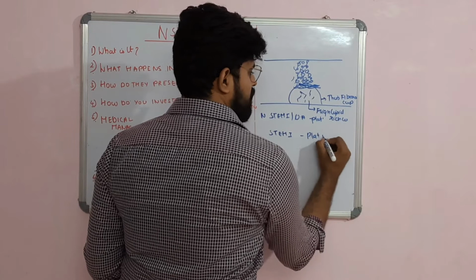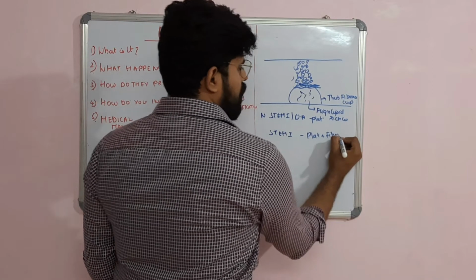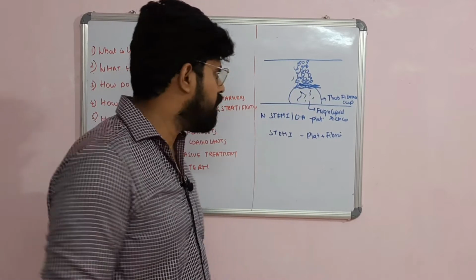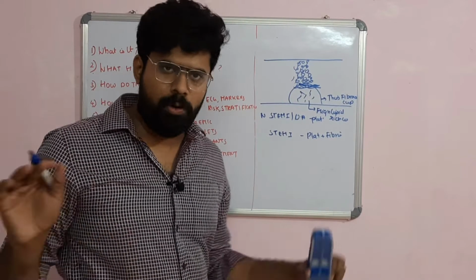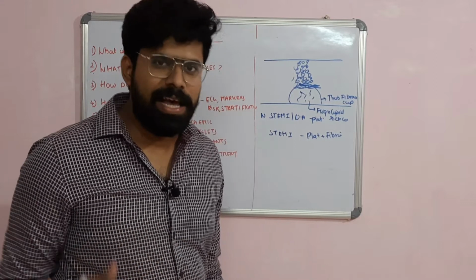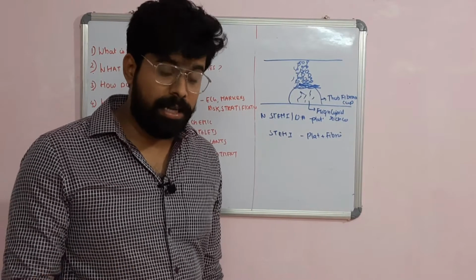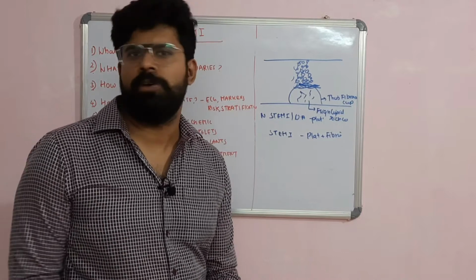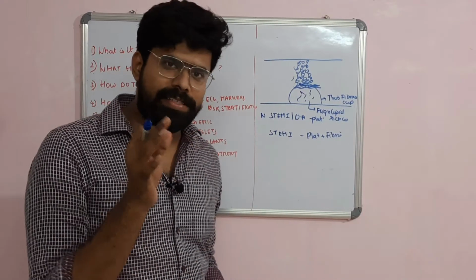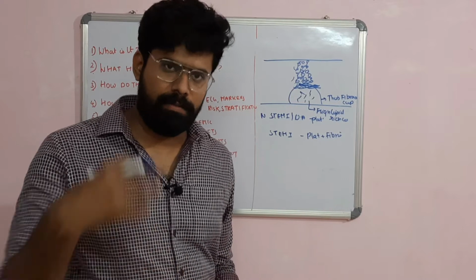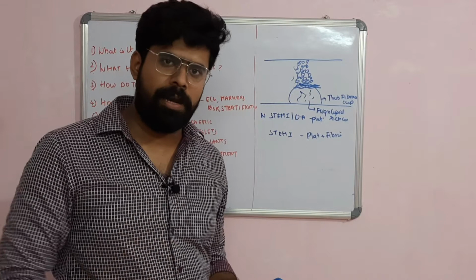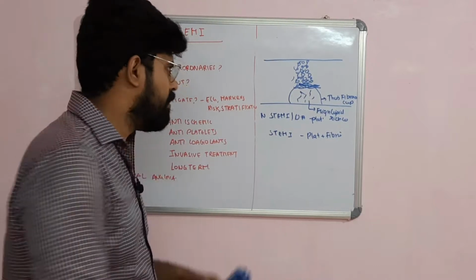Platelets plus fibrin. So what is the importance of knowing this fact? This is very important because we know in ST elevation we always go for thrombolysis. Thrombolysis means lysis of the fibrin. But in a non-ST elevation myocardial infarction, we do not go for thrombolysis. That is because of this basic reason. A STEMI lesion has got a lot of fibrin, but an NSTEMI is predominantly based on a lot of platelets. That is the basic difference.